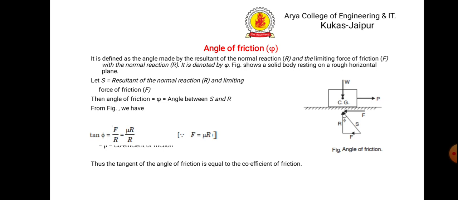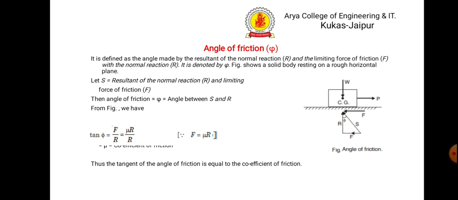It is defined as the angle made by the resultant of the normal reaction R and the limiting force of friction F with the normal reaction R. It is denoted by phi. As we can see in the figure, R is the normal reaction and S is the total reaction. If S is rotated by an angle phi, then this angle phi is nothing but the angle of friction.